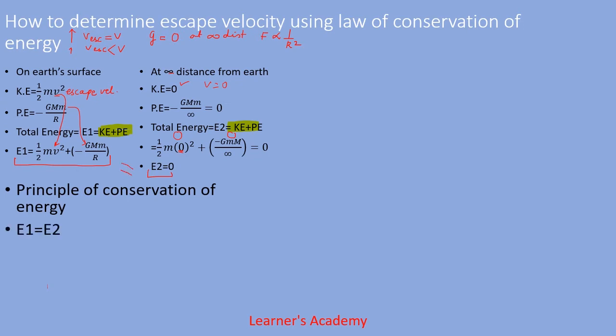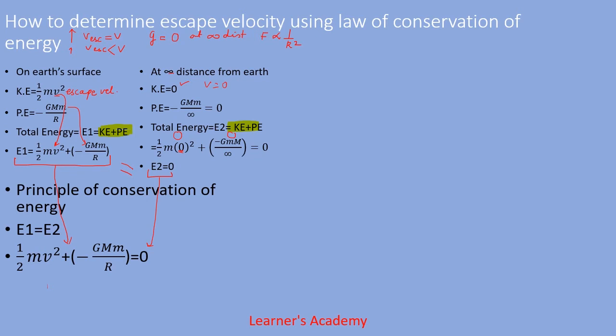So now putting these two values over here, we get half mv square plus, in the bracket, the value of potential energy on the surface of Earth, minus GMm upon r, and this will be equal to 0. 0 because the energy of that object at infinite distance from Earth has been calculated as 0.